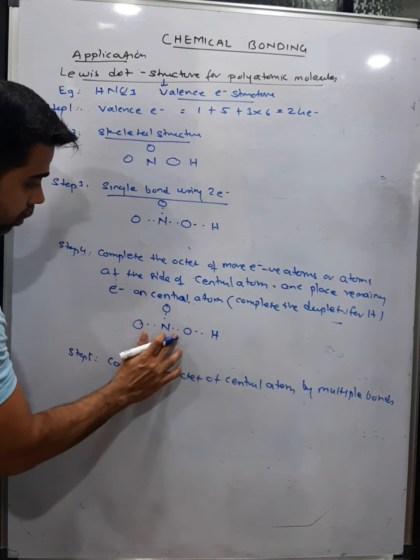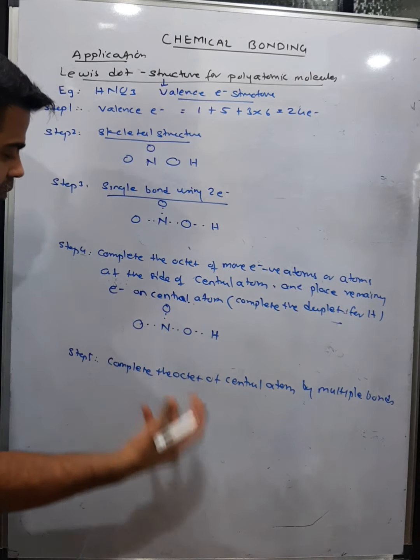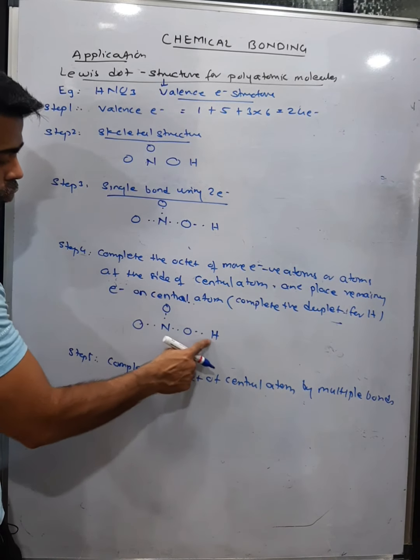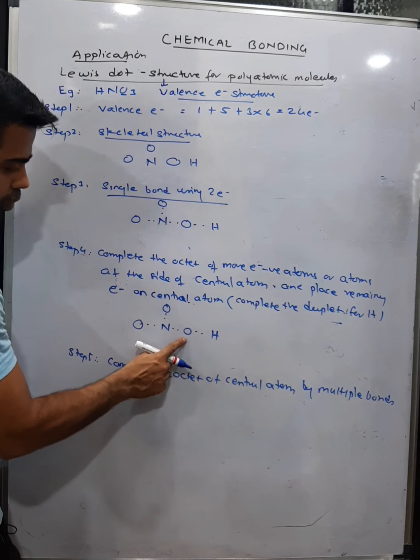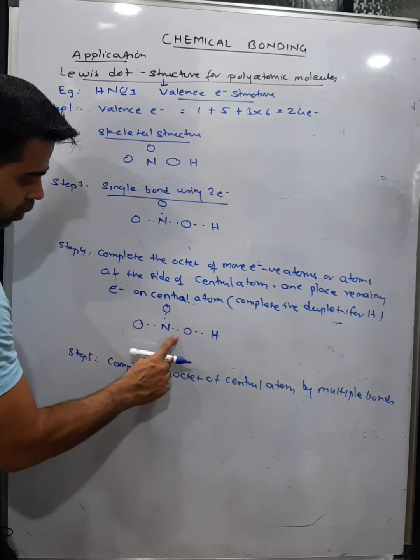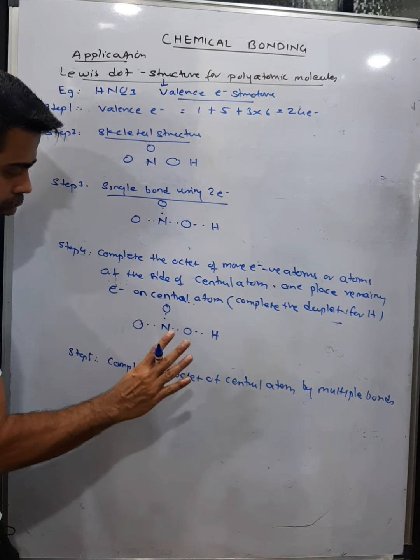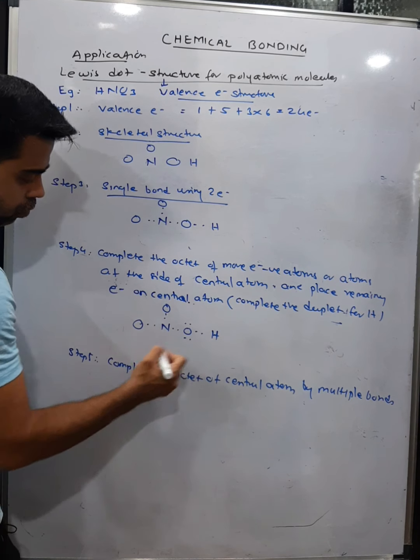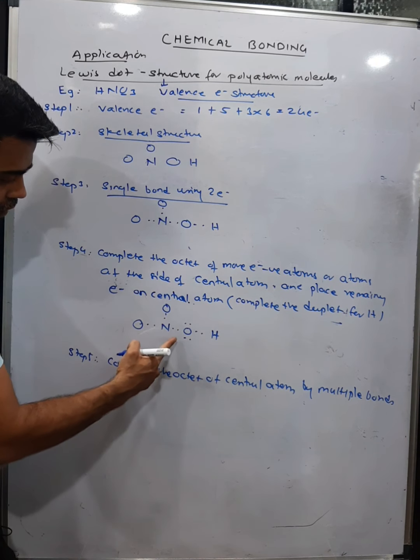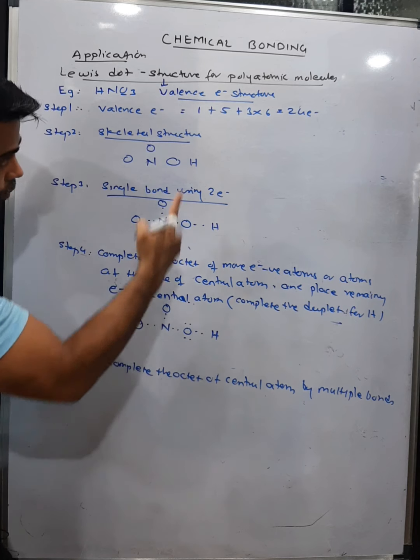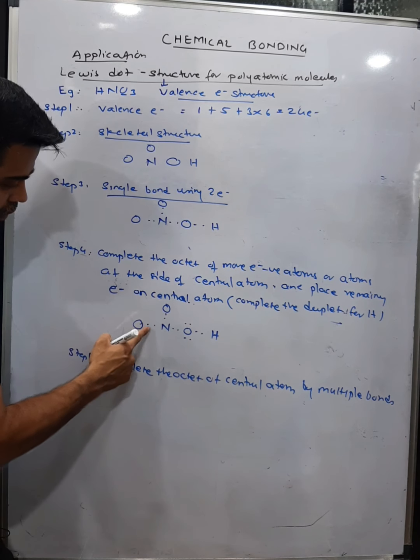After making the single bonds, now complete the octet of the more electronegative atoms. Hydrogen's duplet is done. Let's start with this oxygen. This oxygen has 1 2 3 4 electrons, so 4 more are required: 1 2 3 4, 2 lone pairs. How many have I used here? 8, 9, 10, 11, 12. Still a lot remain.